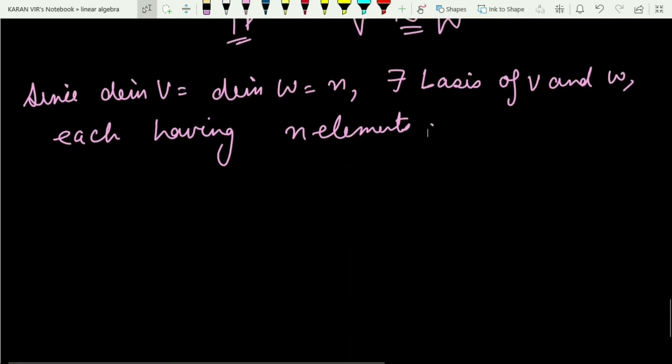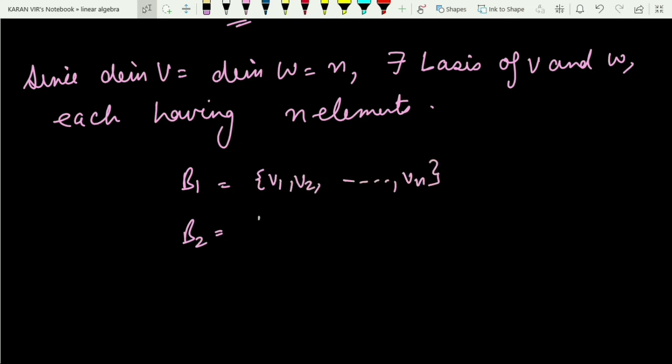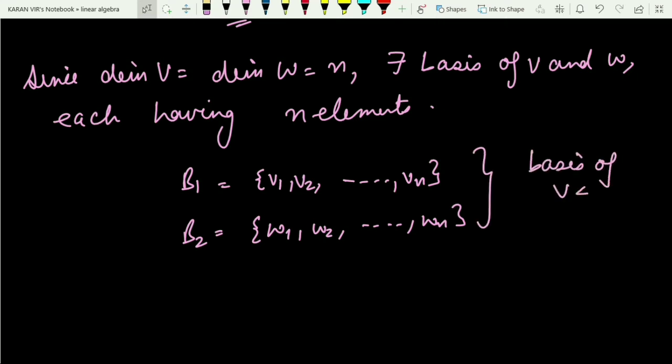Let me consider those basis sets, B1 and B2. So B1 is V1, V2 up till Vn, and let B2 be W1, W2 up till Wn. So they are the bases of V and W respectively, right?